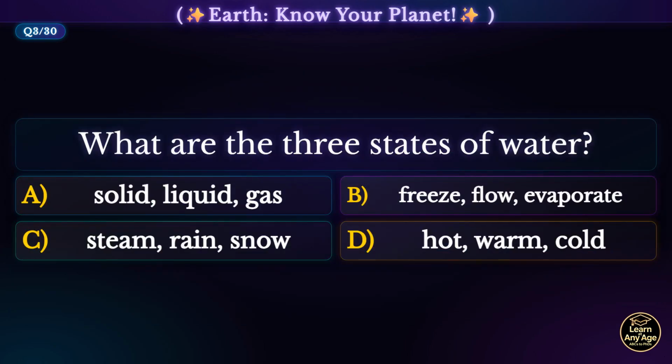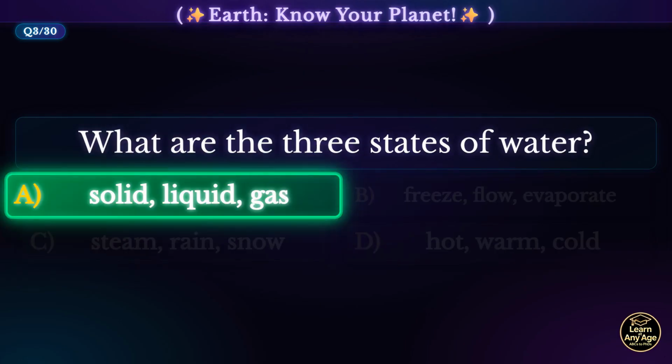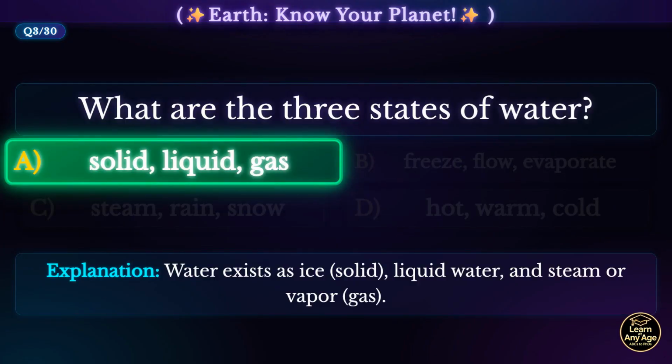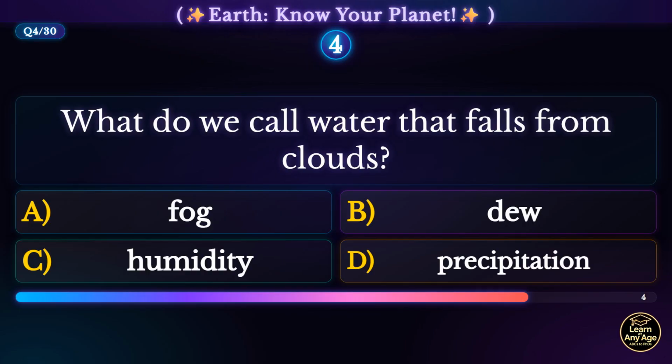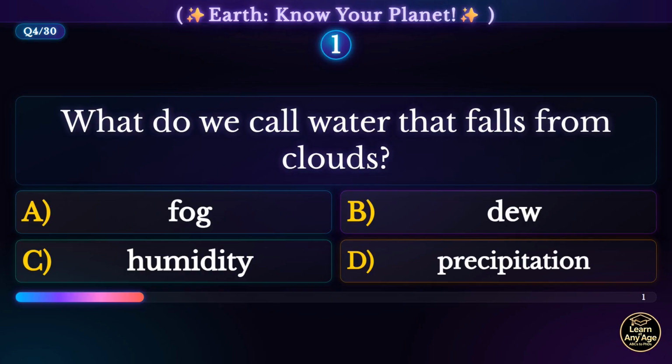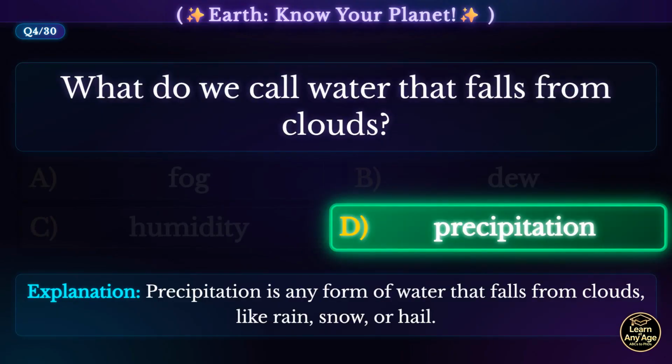What are the 3 states of water? Solid, liquid, gas. Water exists as ice, solid, liquid water, and steam or vapor, gas. What do we call water that falls from clouds? Precipitation. Precipitation is any form of water that falls from clouds, like rain, snow, or hail.